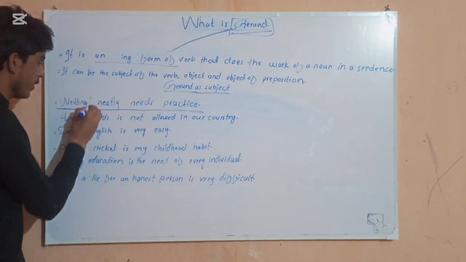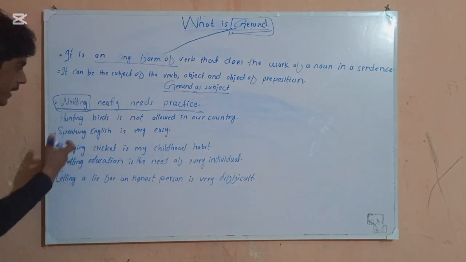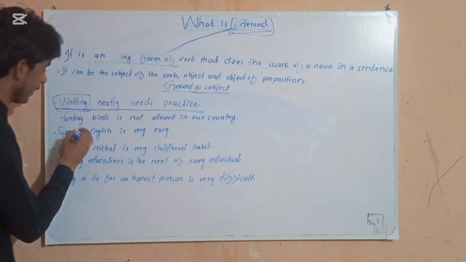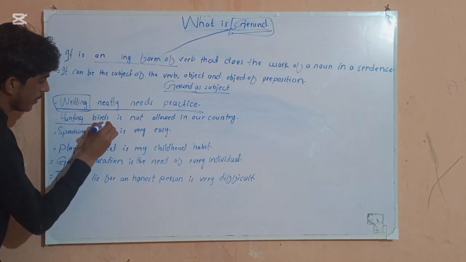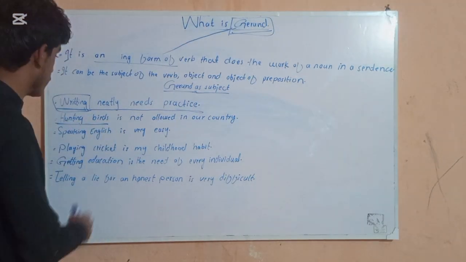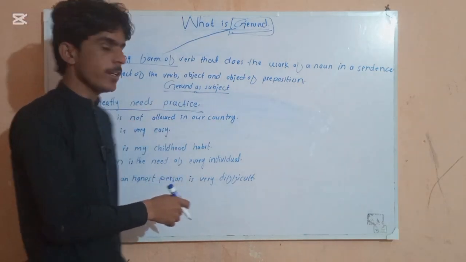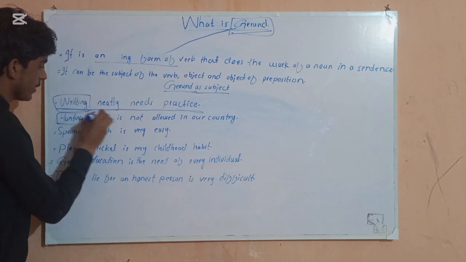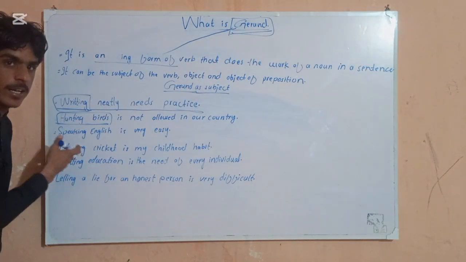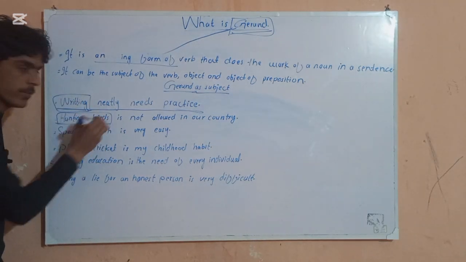So here this is our subject. It is taking the place of our subject. Next, hunting birds is not allowed in our country. This hunting birds is our subject because we are talking about hunting birds. Hunting is the ing form of the verb, so it is our gerund. That's why we call it a gerund as subject, because it is taking the place of the subject.